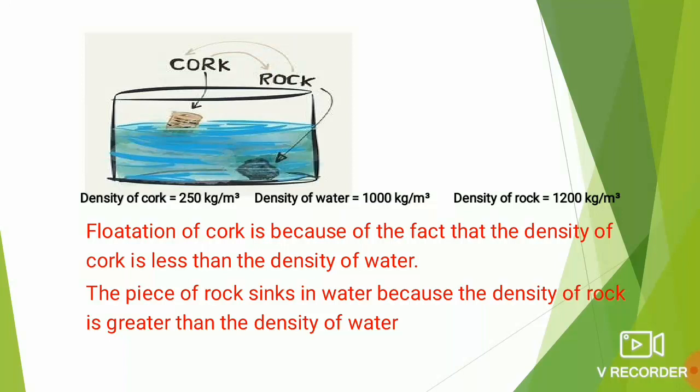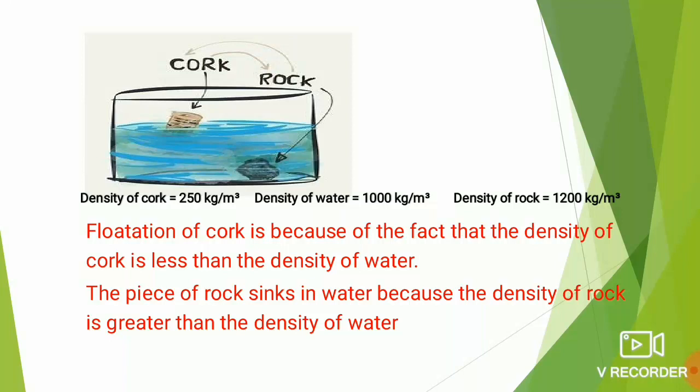Here, the density of cork is 250 kg per meter cube. Density of water is 1000 kg per meter cube. The density of rock is 1200 kg per meter cube. Right? So, we can clearly make out from here that the density of cork, 250, is very much less than the density of water, that is 1000. So, the cork is floating.